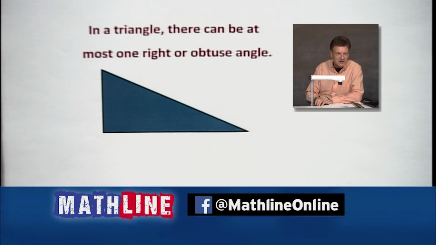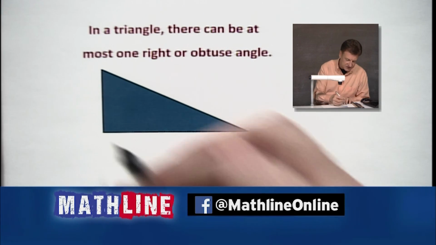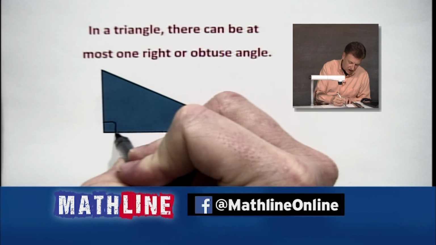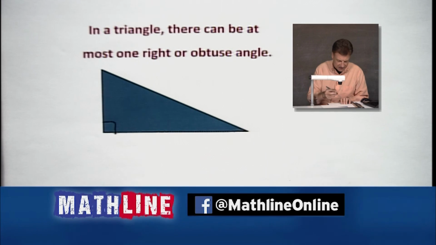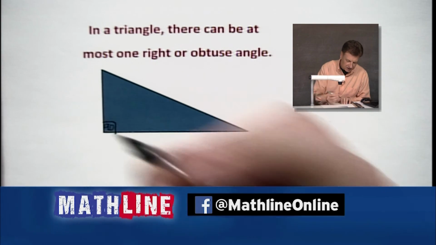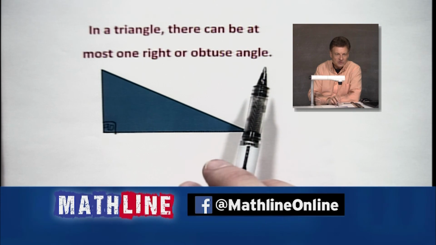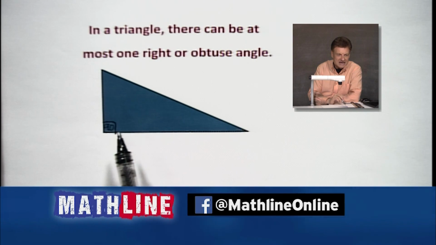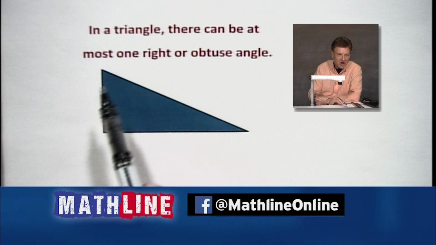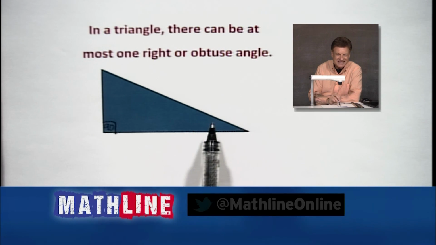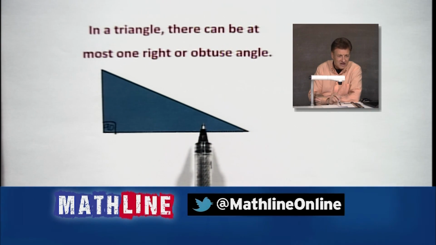Now, let's look at another one here. This one is just hopefully going to be some common sense to us. I kind of looked a little dark on that triangle, but we got a right angle down there. That's 90. So it says there can be at most one right or an obtuse angle. Well, if we put a 90 in there, guess what? These two angles have to add up to 90. They have to equal something. So there's no way I can have any more right angles, okay?